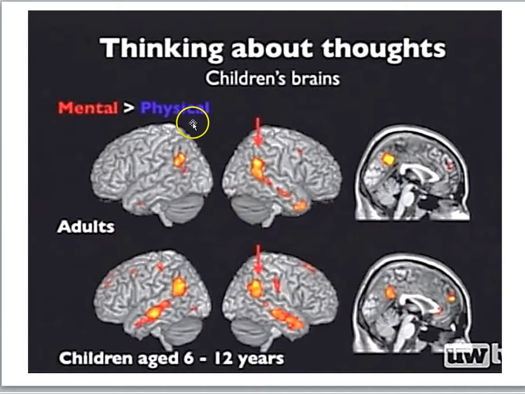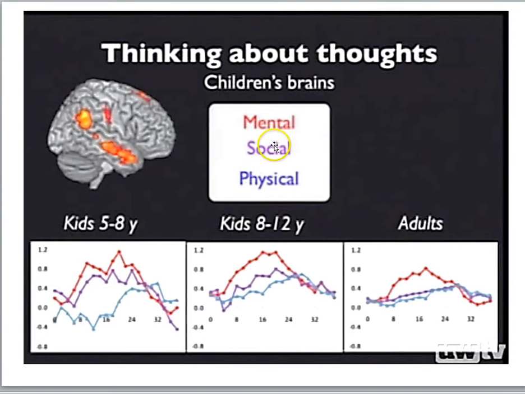But the story gets a little more interesting when we consider adding a different set of stories, a social set of stories. So here in this study, what they'll do is they'll put 5-year-olds and 8-year-olds and 12-year-olds and adults into the scanner, and they're going to hear one of 3 types of stories. They're going to hear the stories, not read them. It's easier for the 5-year-old to hear the story than read it.